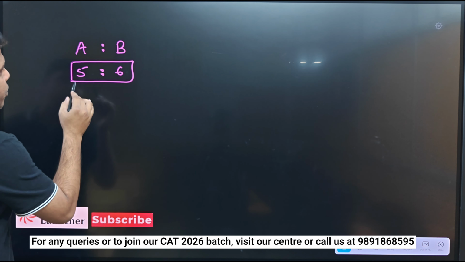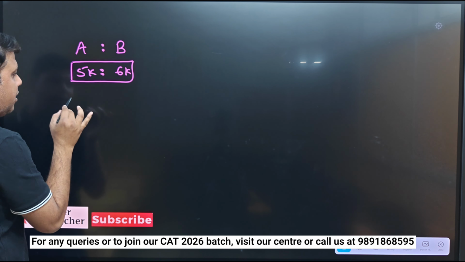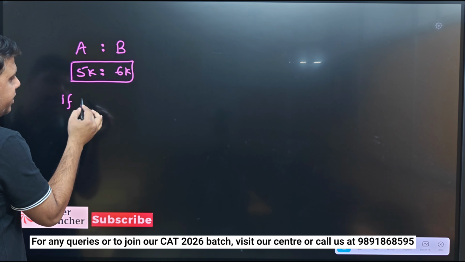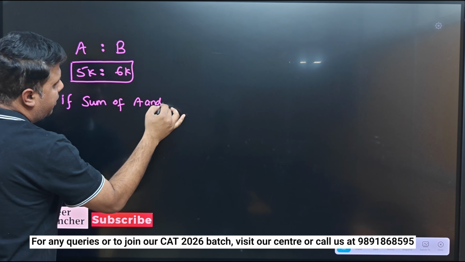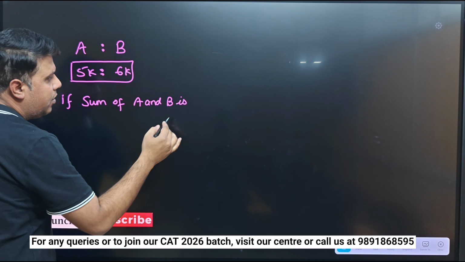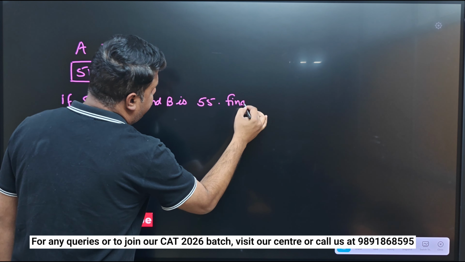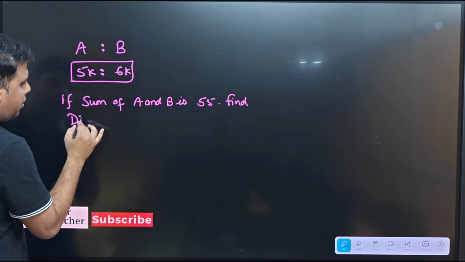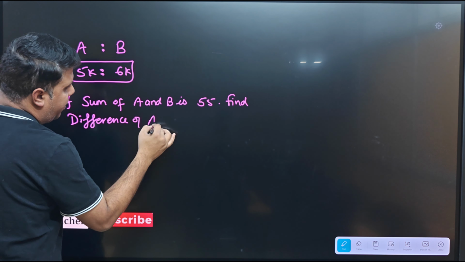As I told you, it should have some common multiplier, so let it be 5k and 6k, correct? And if I say the sum of A and B is 55, find the difference of A and B.